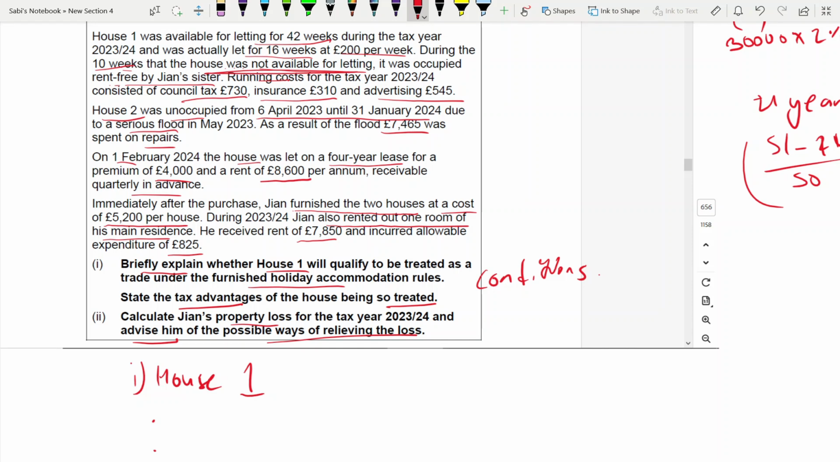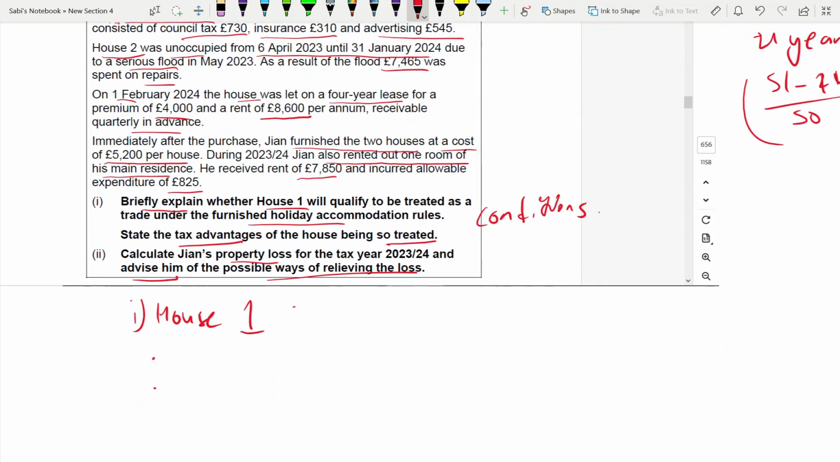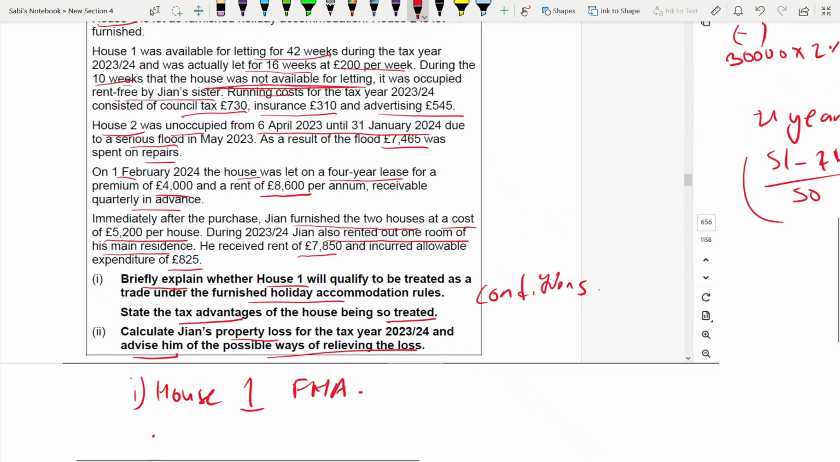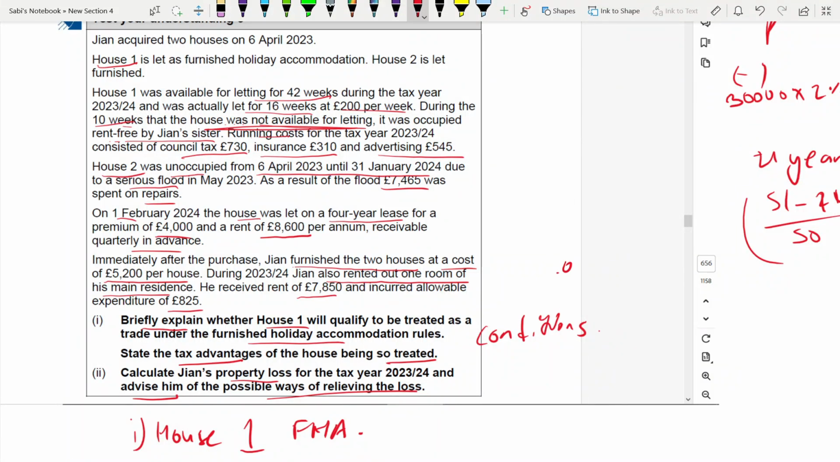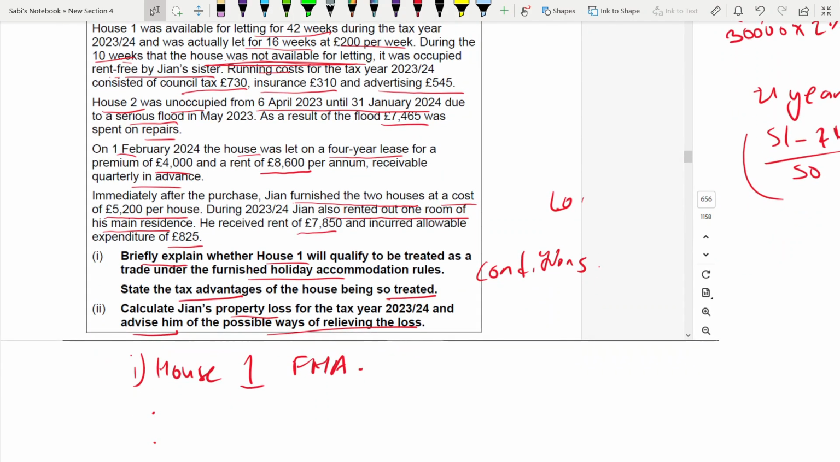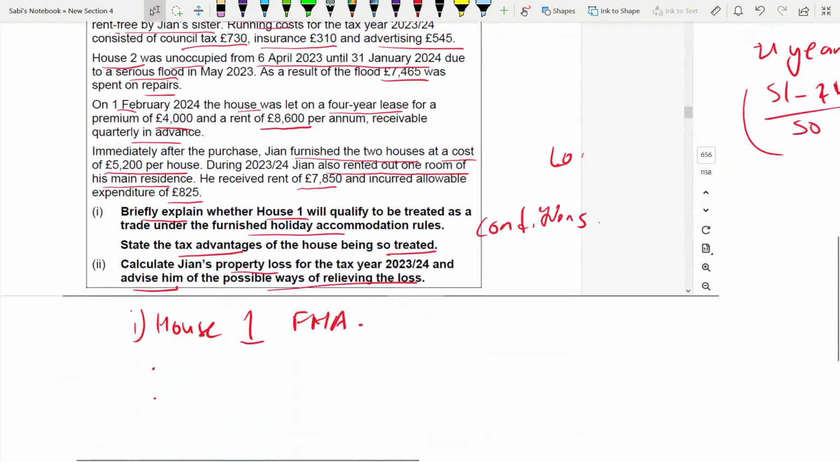So in this case, it is likely that it will be regarded as FHA, furnished holiday accommodation. Why? Because it meets conditions number 1, 2, 3. That's why you have to know what the conditions are. What is the number 1 condition? Location. UK or EEA. You have to see where it is situated. So it is situated here.